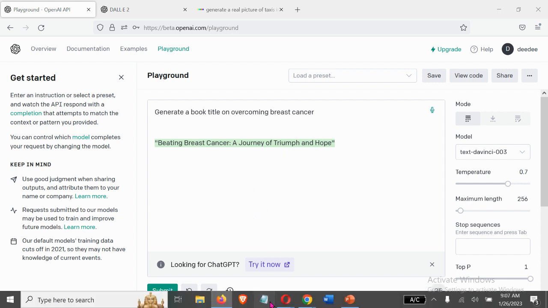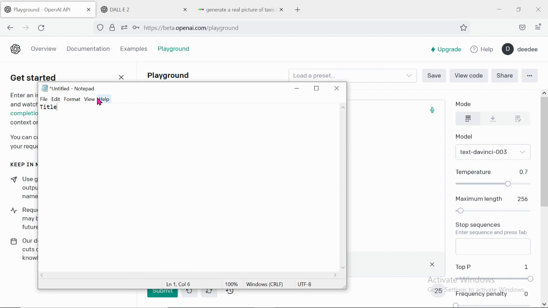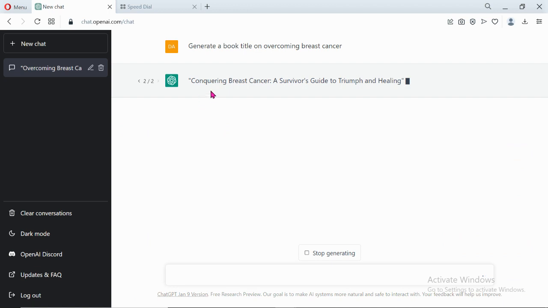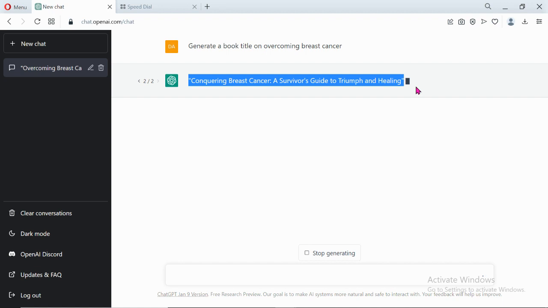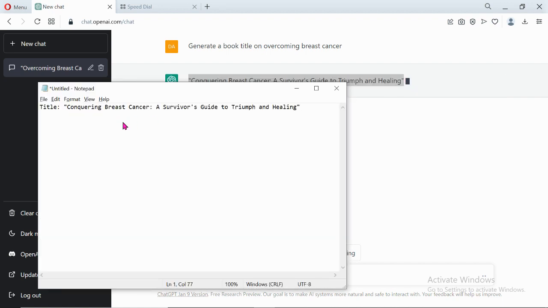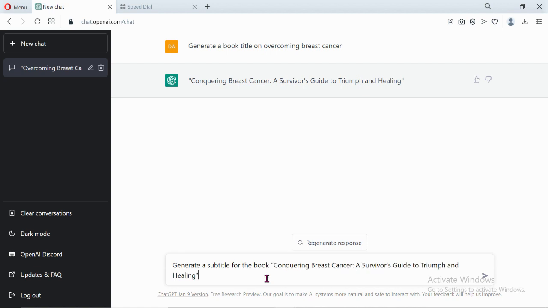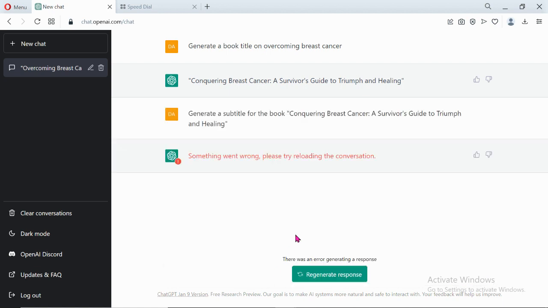Now what you just need to do is copy the title you decide to use into somewhere. So let me use Beating Breast Cancer. Let me see this, Conquering Breast Cancer. Okay, let me use this. I prefer this title. So now your subtitle. Ask the AI to generate a subtitle for you. Generate a subtitle for the book, this. Then you click on enter.